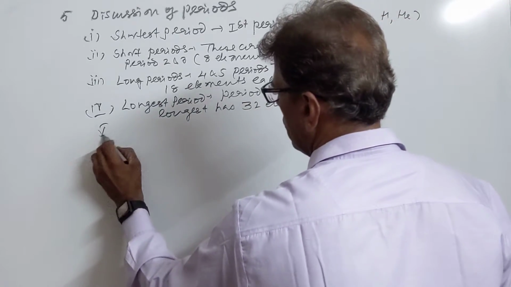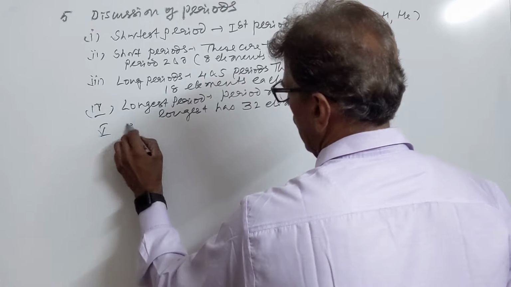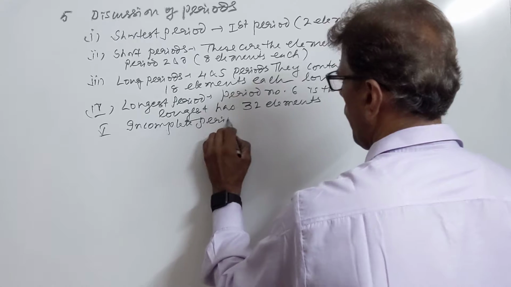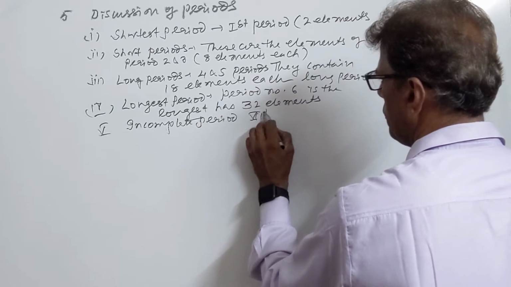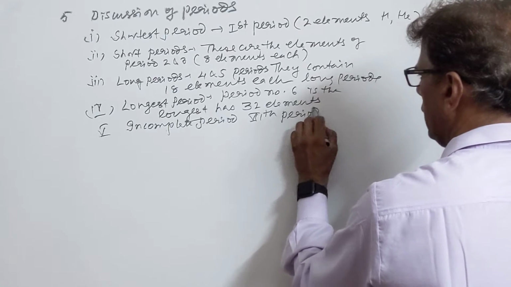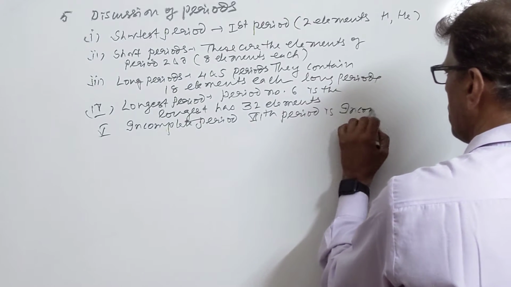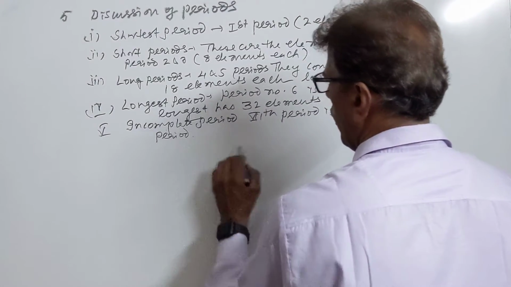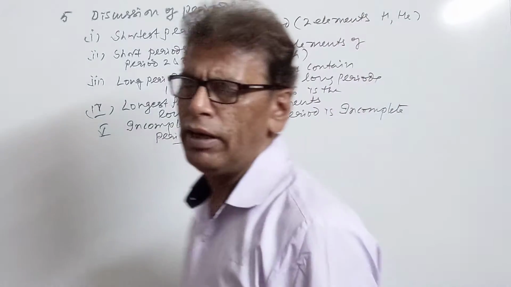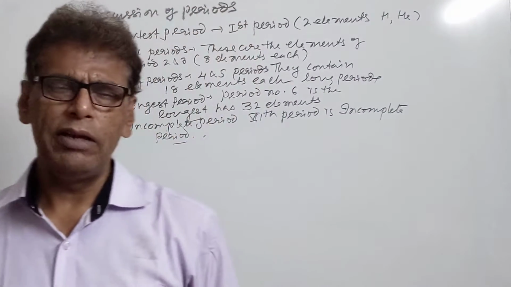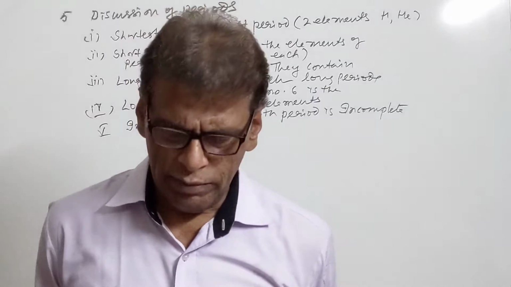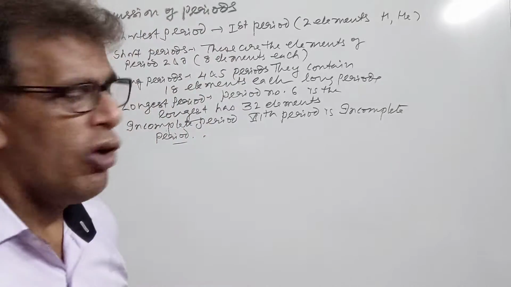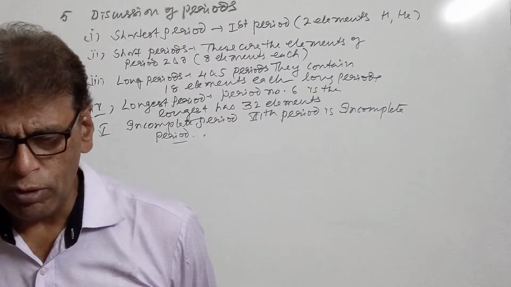Then we have the fifth property, that is the incomplete period. The 7th period is the incomplete period. In this period there were only 20 elements at that moment. Now it is completely filled. Some new elements have been discovered after that. So this is regarding the long form of periodic table. These are the features of long form of periodic table.